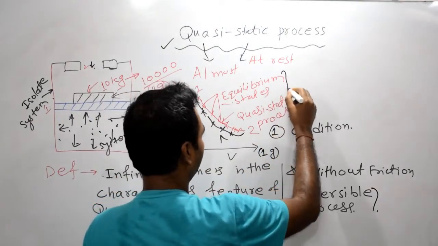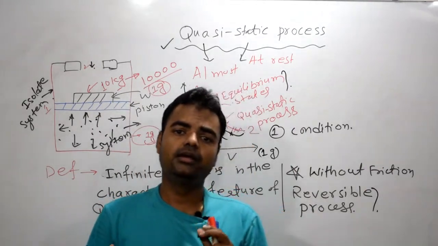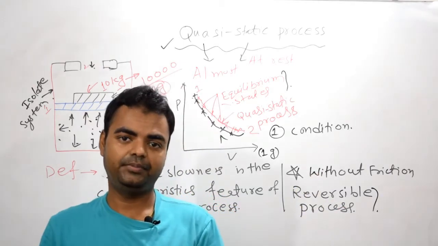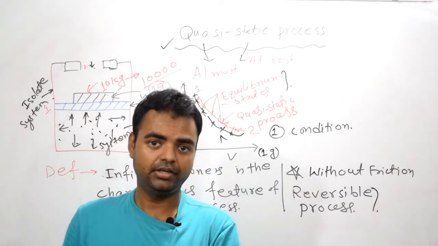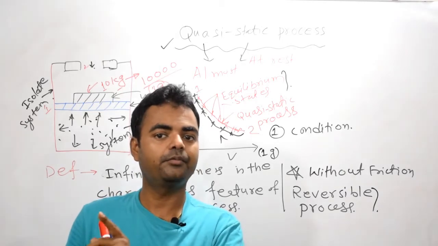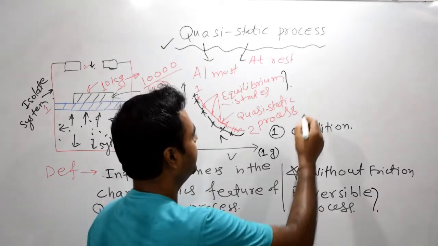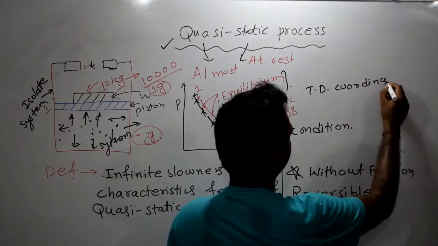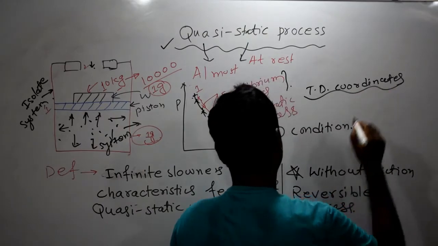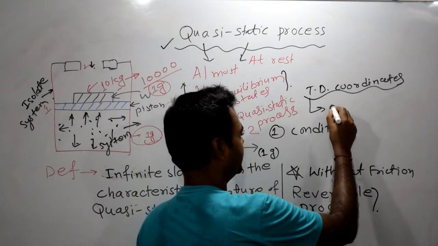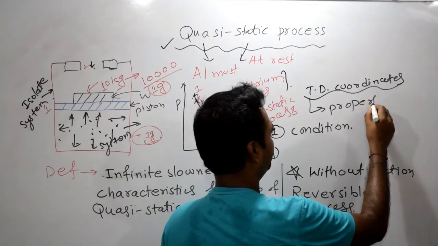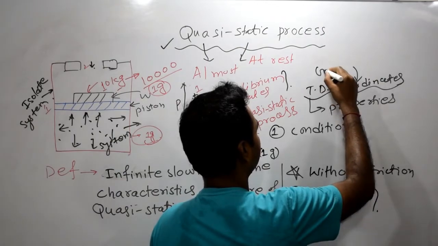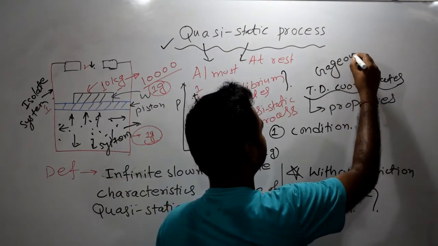Now let's talk about the equilibrium state. Only equilibrium states can be described by thermodynamic coordinates. Non-equilibrium states cannot be described by thermodynamic coordinates. Now, what is the meaning of thermodynamic coordinates? Well, these are basically properties.